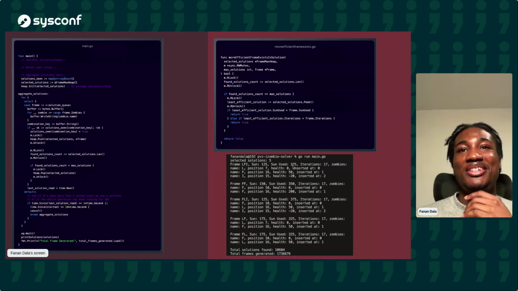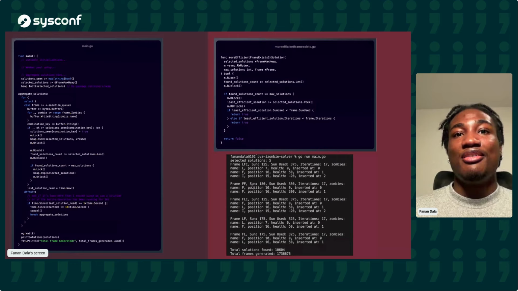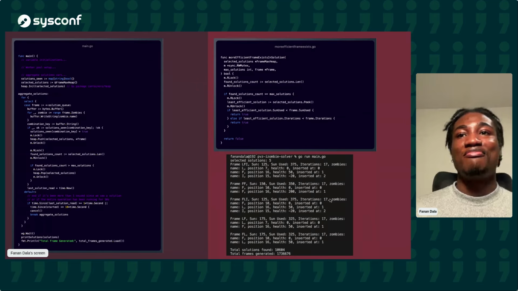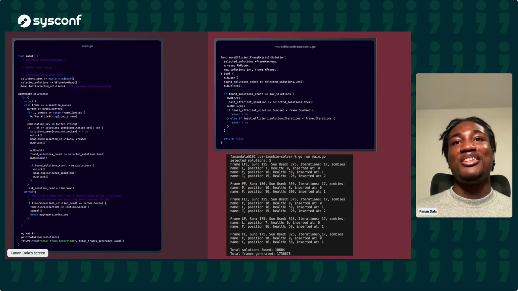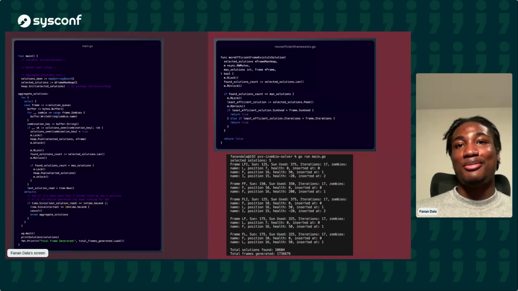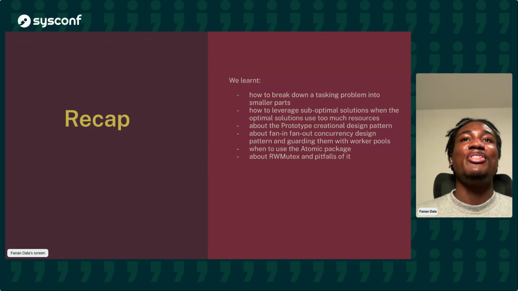I think I gave it 500 sun. As you can see, 375 sun used. These are all of the top five solutions that we got, and this is the number of total frames generated and number of solutions we found. So all the counts working, no deadlocks, and no issues. Great. So what have we learned?